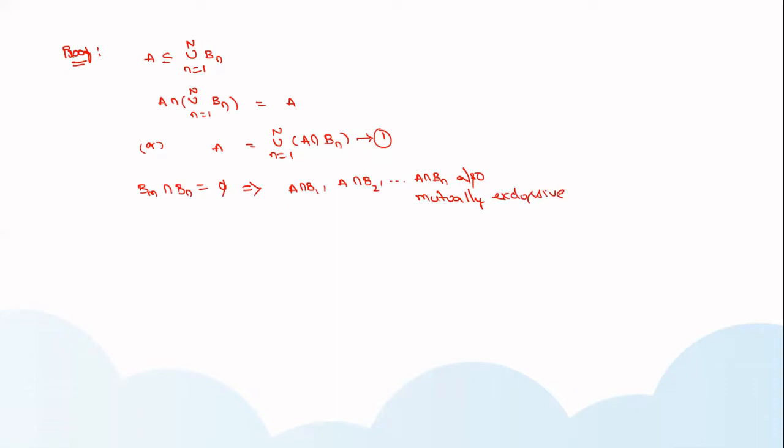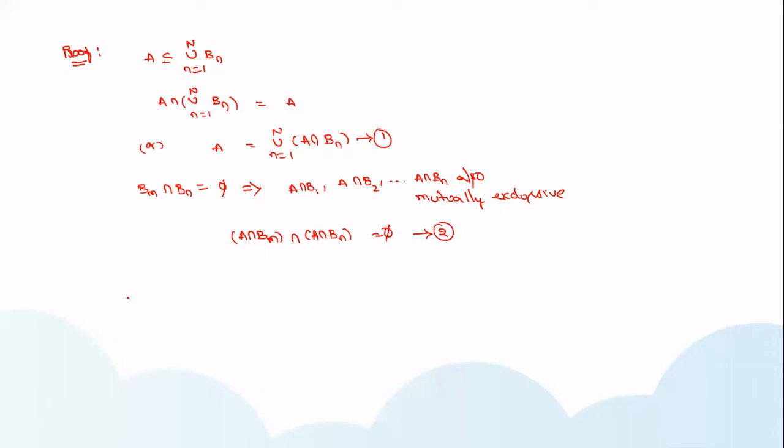So I can write A intersection Bm intersection A intersection Bn is equal to phi, because all are mutually exclusive events only. That's why I can write this.